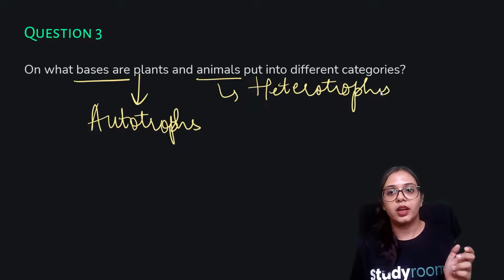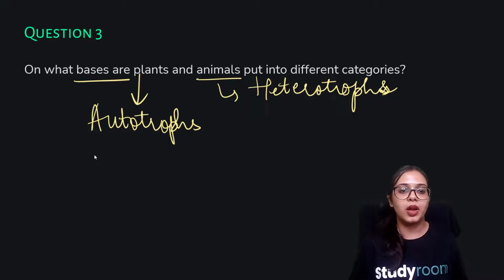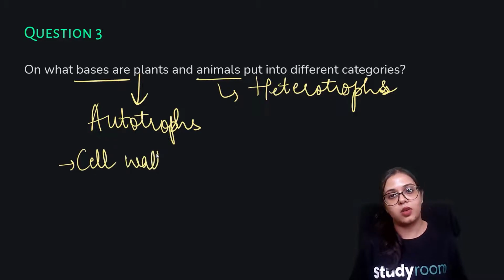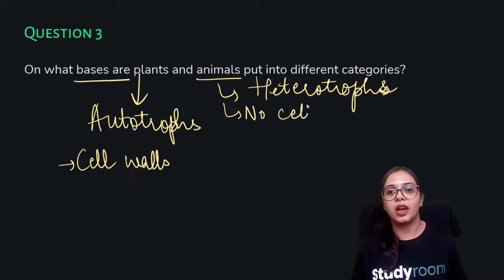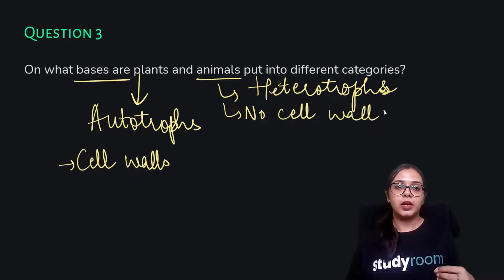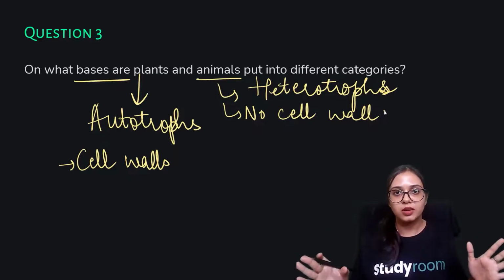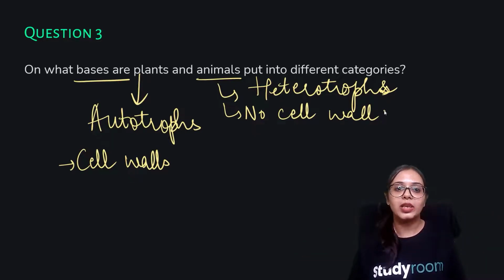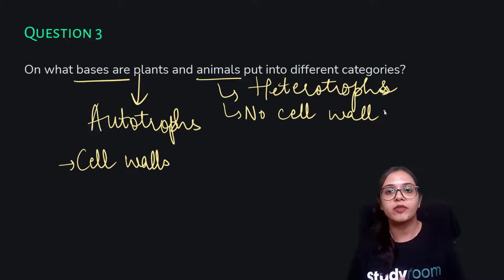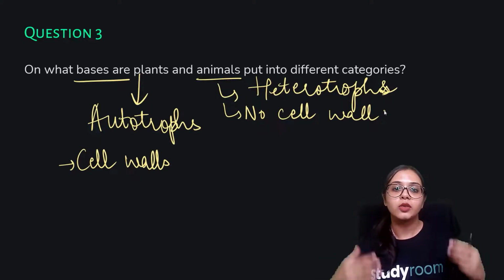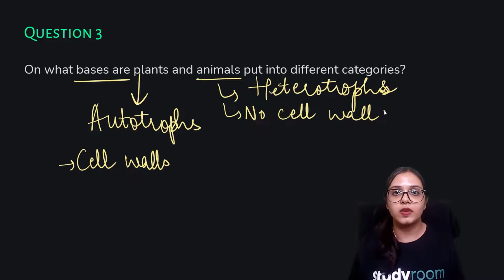Plants also have cell walls, whereas animals have no cell wall, only a cell membrane. These are the broader categories on which we separate plants and animals, so their further subgroups can be understood separately.